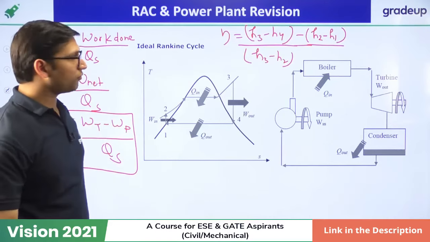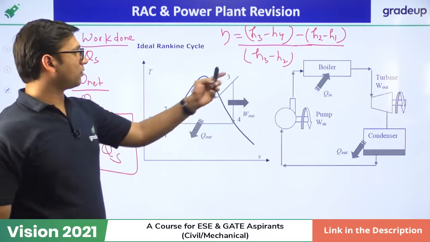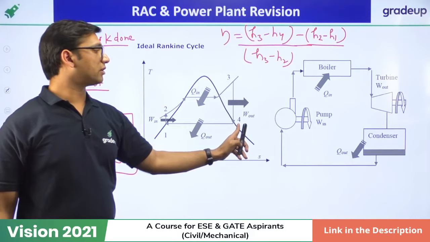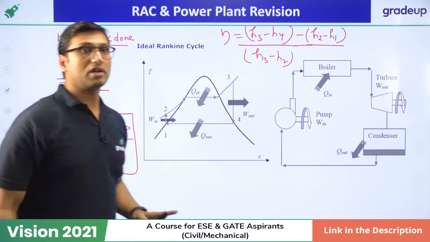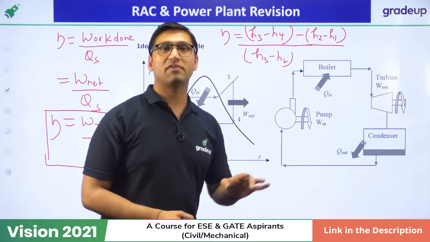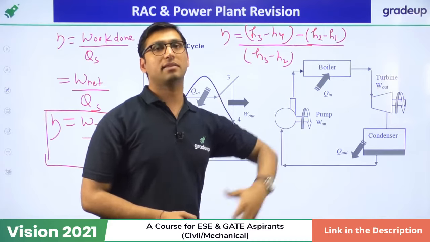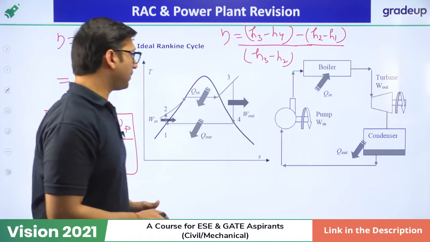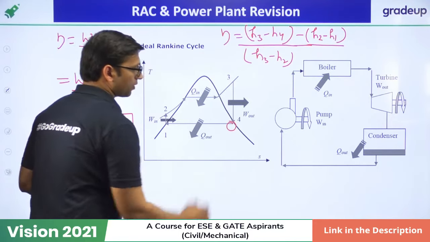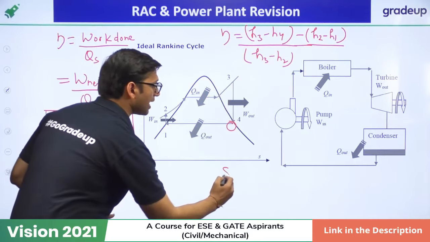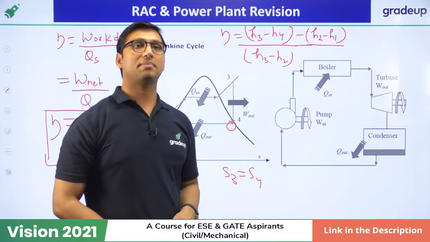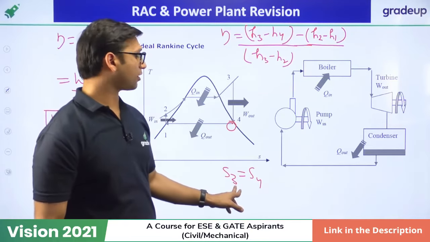So in the exam, you just have to apply this formula and you will get the answer. H3 is the enthalpy at the inlet of the turbine, H4 is the enthalpy at the exit of the turbine. So what is tricky in the exam? Sometimes they don't directly give you the value of enthalpy, and you have to find it. So how can you find the enthalpy? Sometimes point 4 will be in the wet region, that is at this region. So you can find the value of enthalpy by using S3 equal to S4. Why? Because the expansion in the turbine is isentropic expansion.